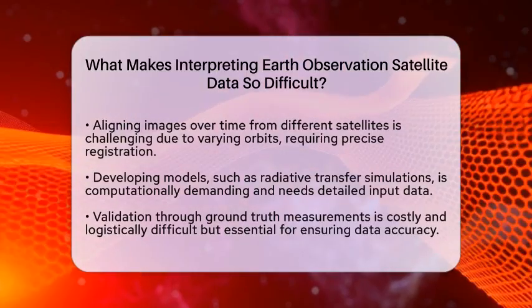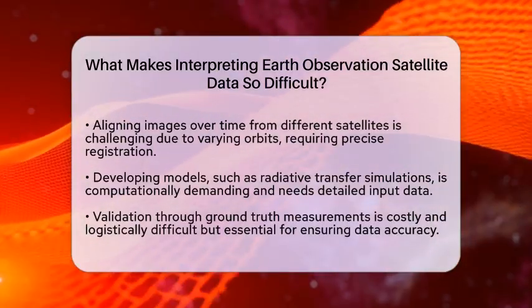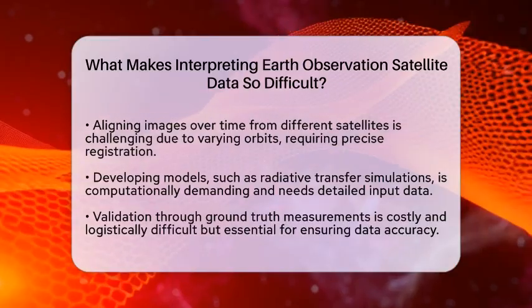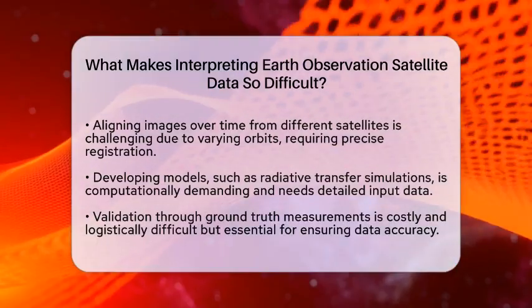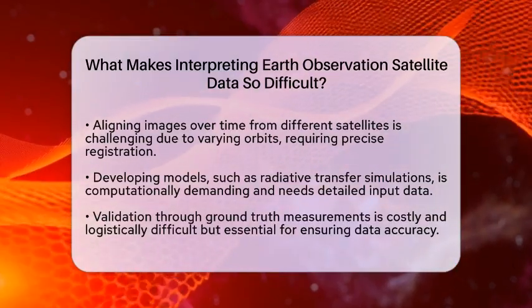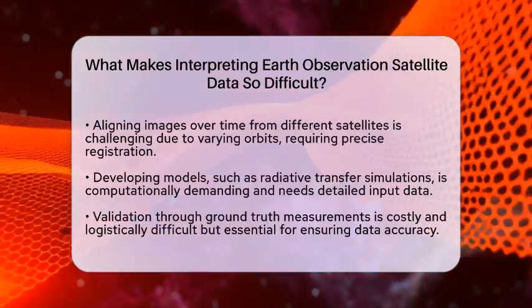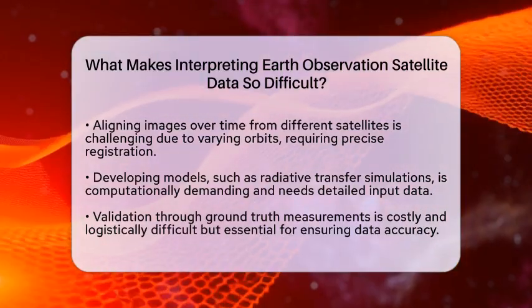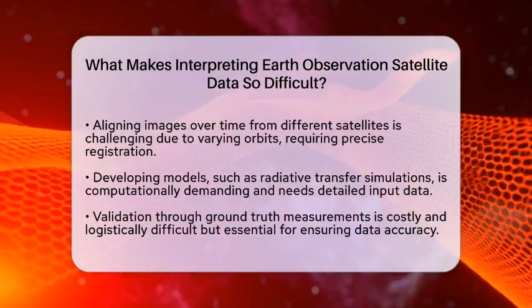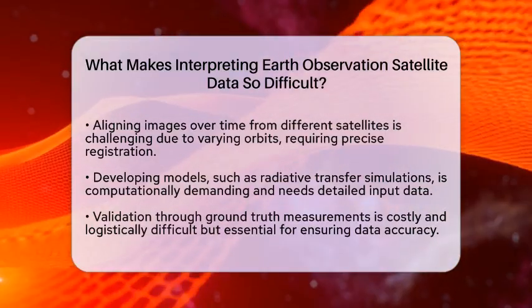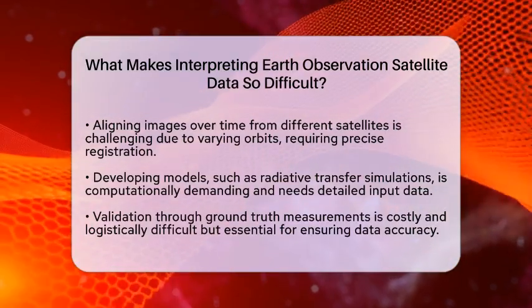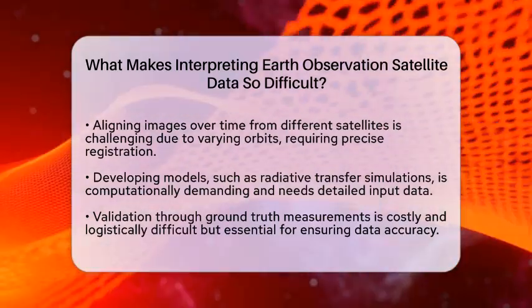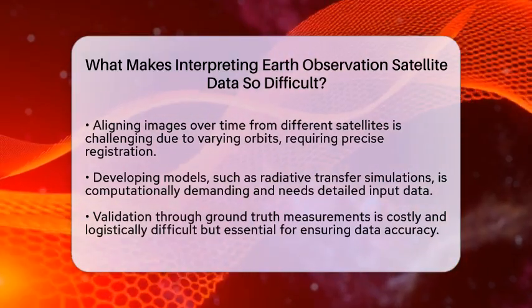Aligning data over time is another challenge. Satellites follow different orbits, so images taken days or weeks apart might not line up perfectly. Small shifts can lead to errors when analyzing changes in land use or vegetation health. To compare images accurately, scientists must perform precise registration, which can be complex when dealing with different satellites and sensors.